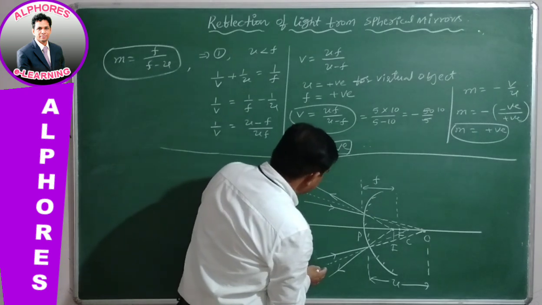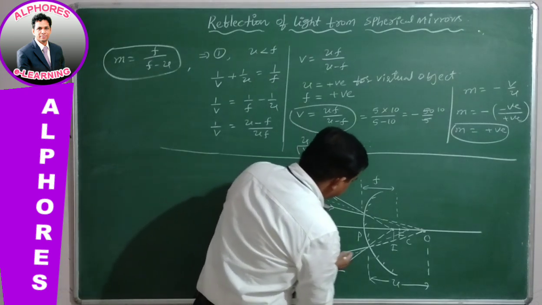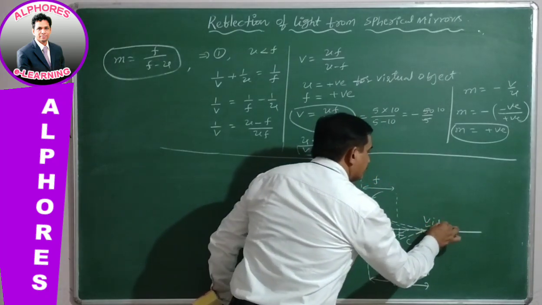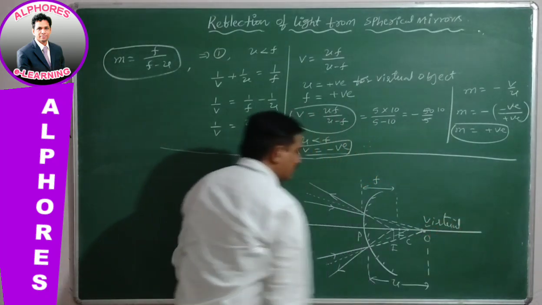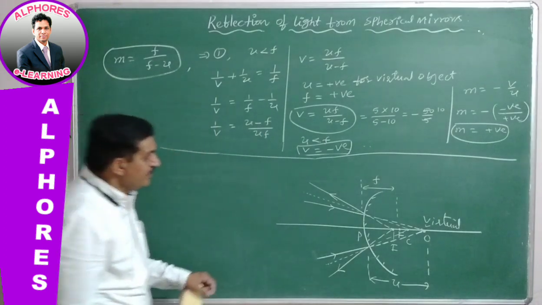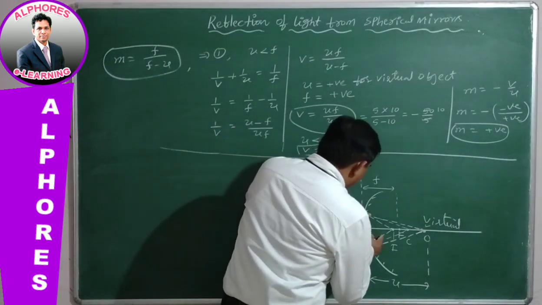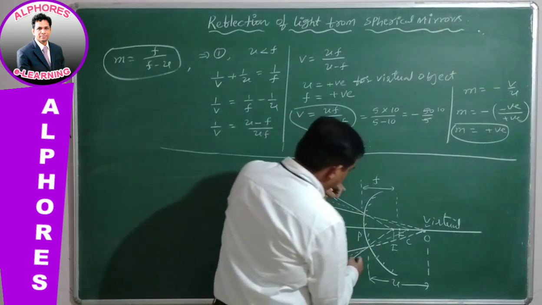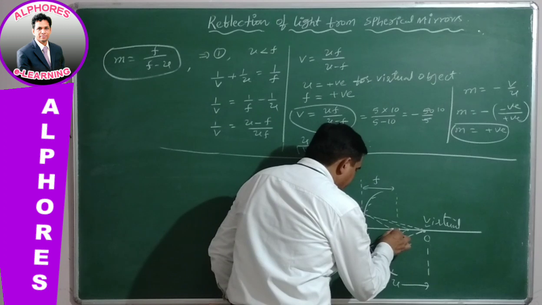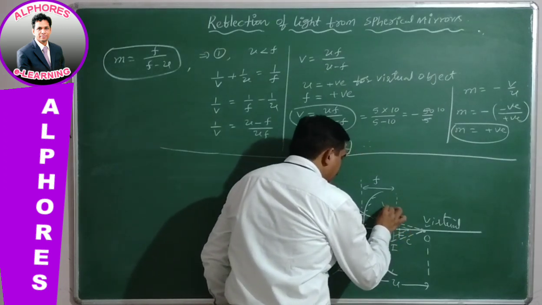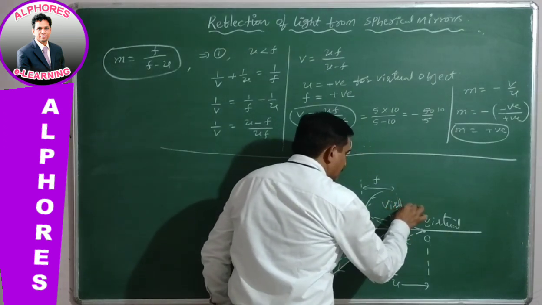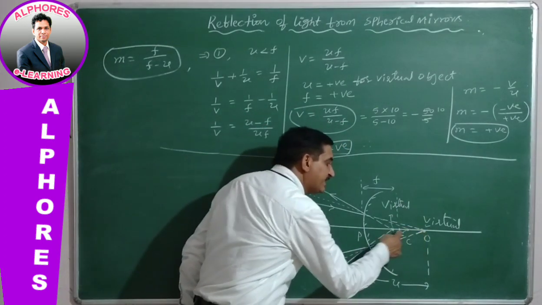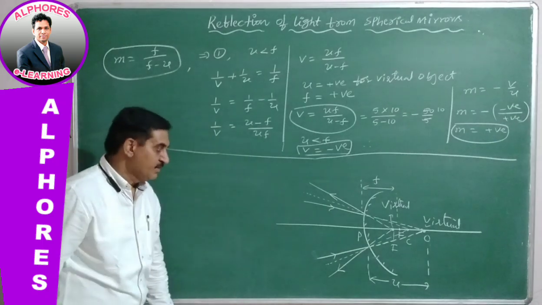See, these two light rays are converging to a point. This is a virtual object. After reflection, they are giving the corresponding image. They reflect like this and are extended back, giving the image over here. This is a virtual image. A virtual object and a corresponding virtual image are obtained.